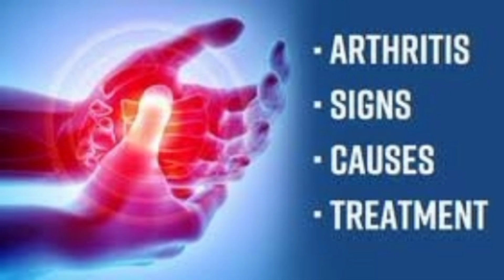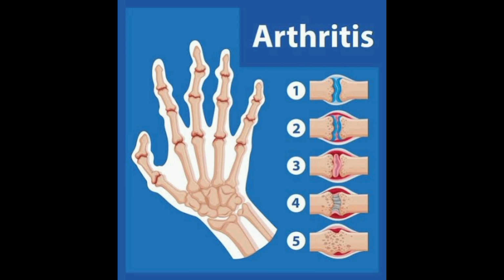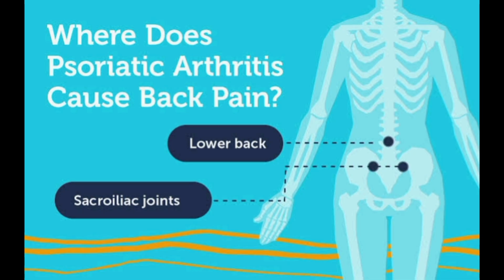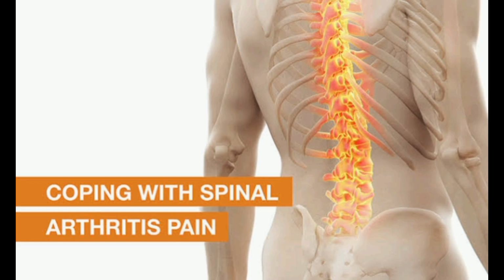In summary, arthritis is a complex condition that comes in many forms, but it's not unbeatable. From understanding your specific type of arthritis to adopting lifestyle changes and working with healthcare providers, there are many tools to help you live more comfortably. So stay informed, stay active, and take charge of your joint health, because movement, after all, is life.